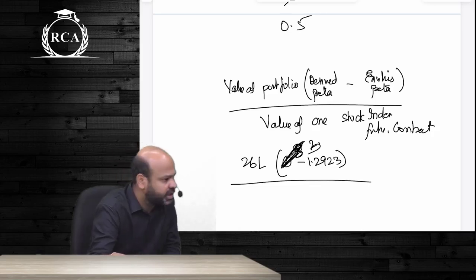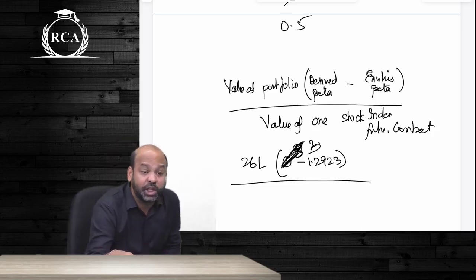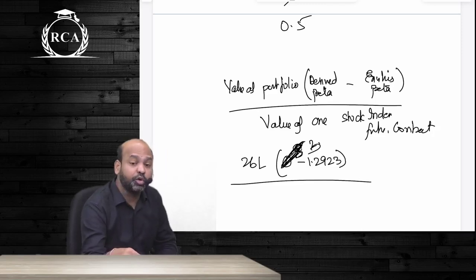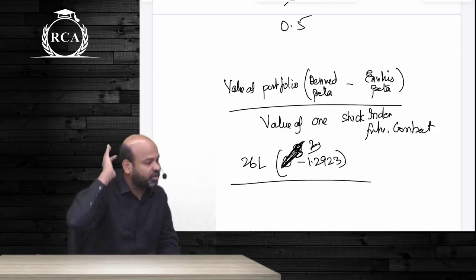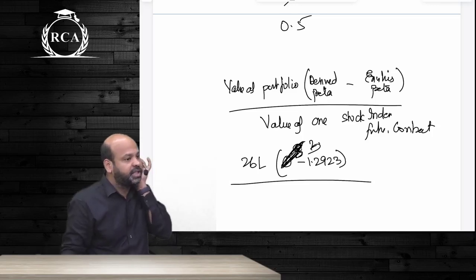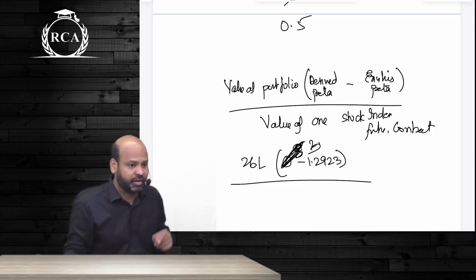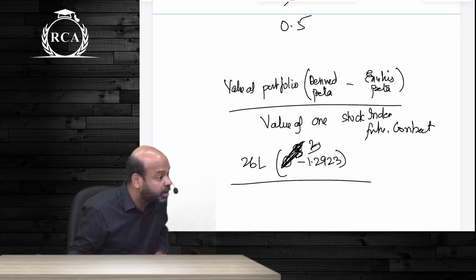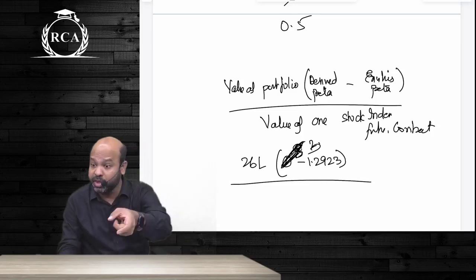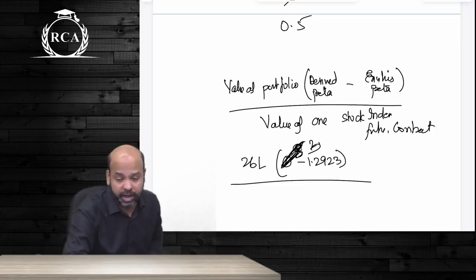If it is partial hedging, you're going to write desired beta minus existing beta divided by value of one SIF. Always remember, if it is complete hedging, you are going to take opposite position. Even if you would want to reduce risk, it is opposite position. If you would want to increase your risk, only then you're going to take same position. Are we clear, guys? Not necessary that after hedging your net gain or loss should be 0. After hedging your net gain or loss will be 0 only if the actual movements were as per beta factors. But we have proved in 1 or 2 questions that the actual movements were not as per beta factor, and that resulted in a heavy amount of gain or loss.